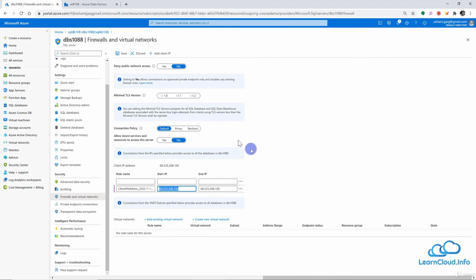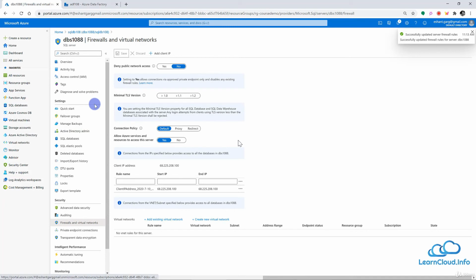And here it seems like it is a little bit more restricted than required. So right now Azure services cannot access this server. So let me allow access from the Azure services. It is okay to not have access from the public, but I think this was required. So let's save these settings here.